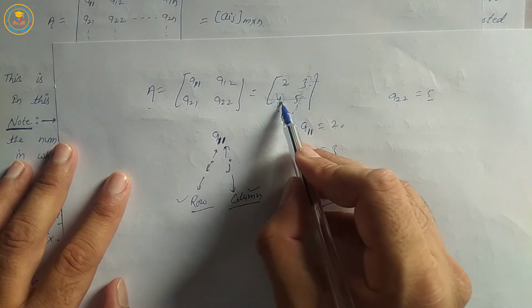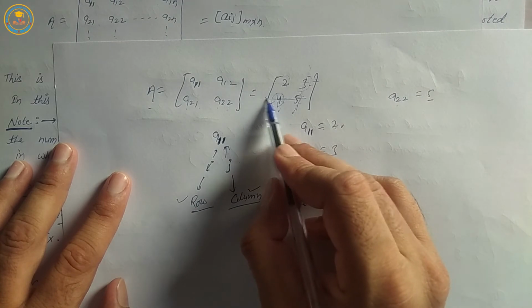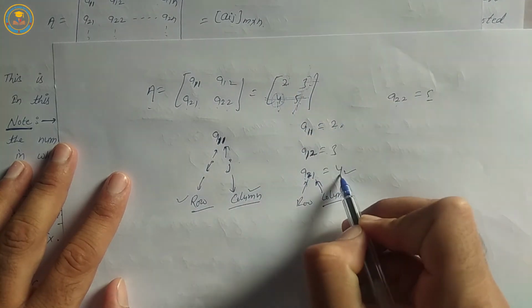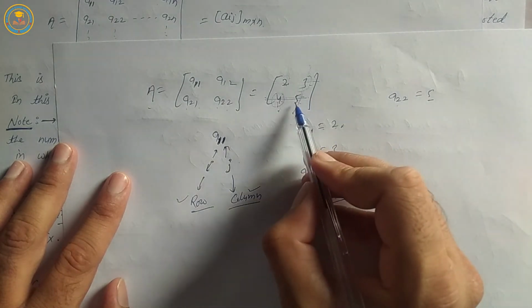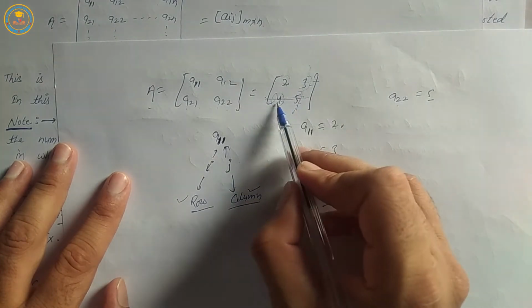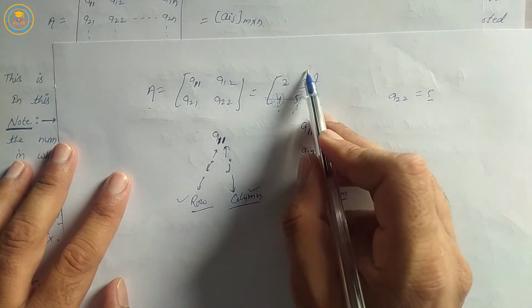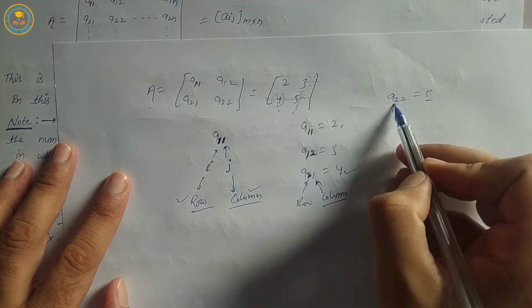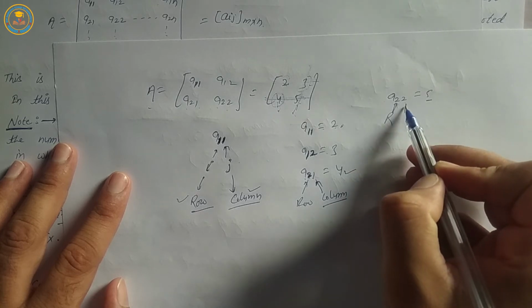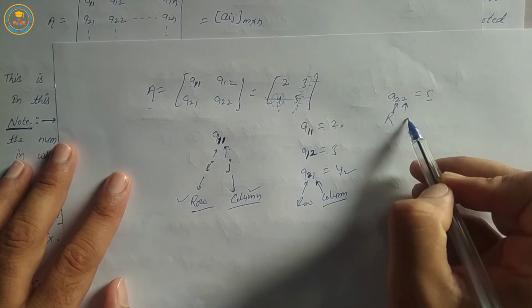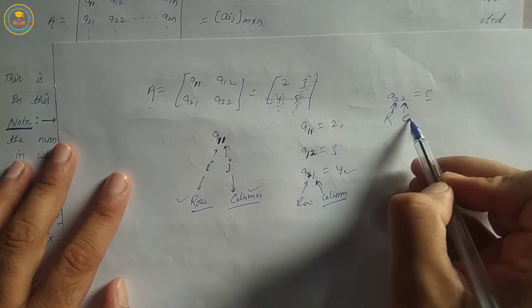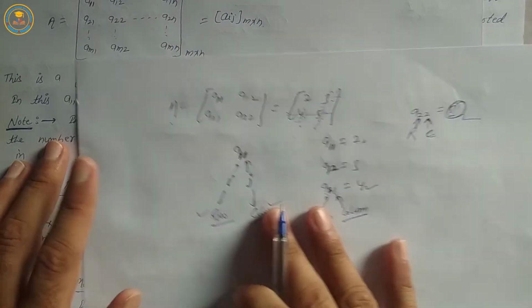Position of element 4: second row, first column, A21 is equal to 4. And position of element 5: second row, second column, A22. Second row and second column is equal to 5. Okay.